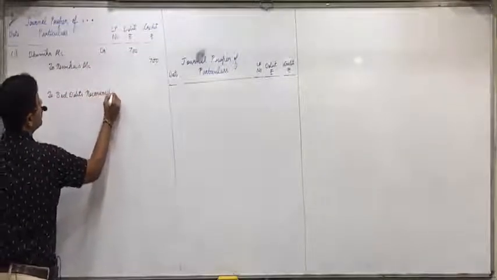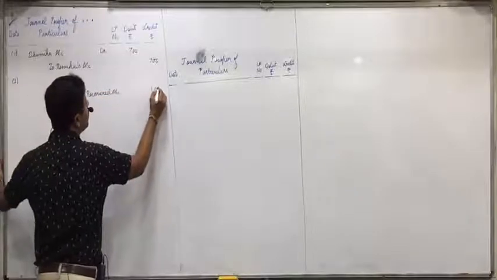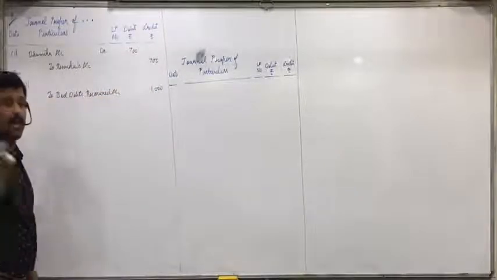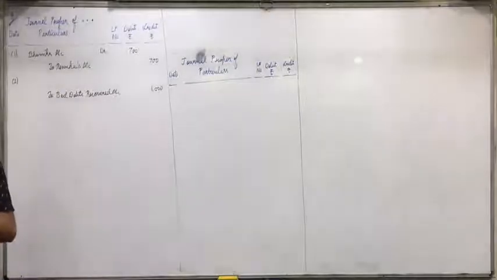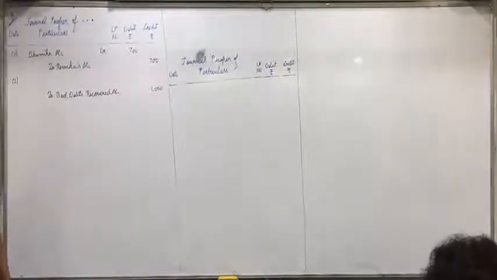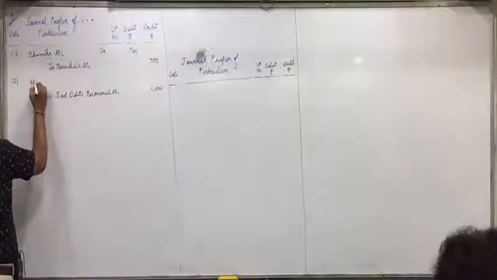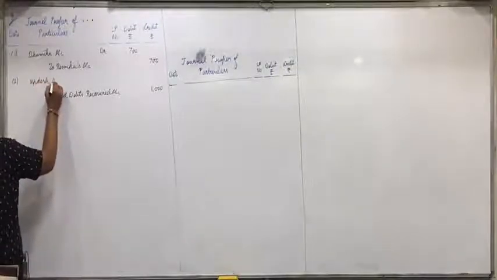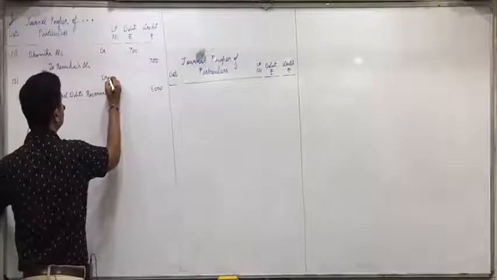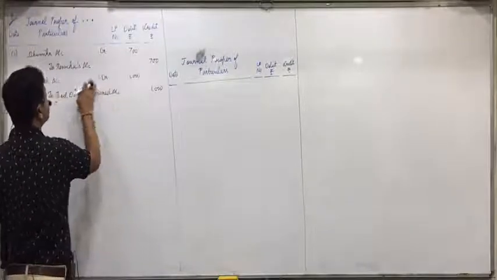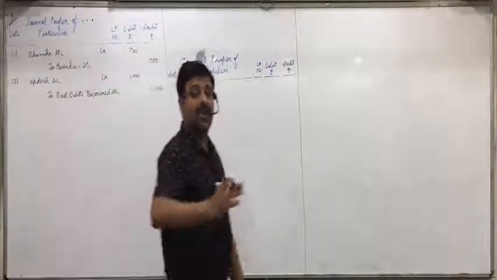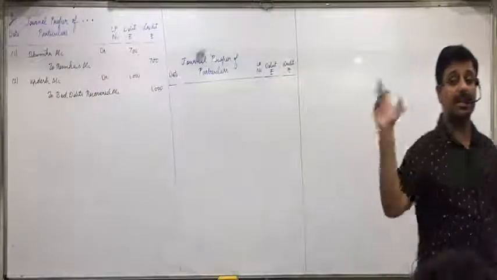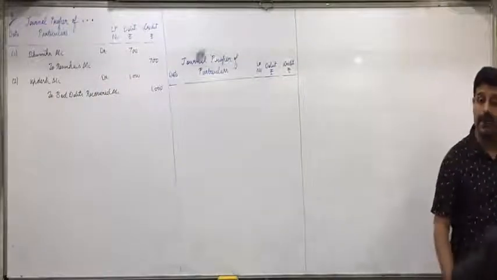What is the amount? 1,000. Now the wrong effect I made you underline. Wrong effect is credited to Updesh account. Reverse it, means now debit that. So Updesh account debit 1,000. Okay, reverse the wrong effect. Credited to Updesh account, so you will reverse and debit. Any confusion in this?